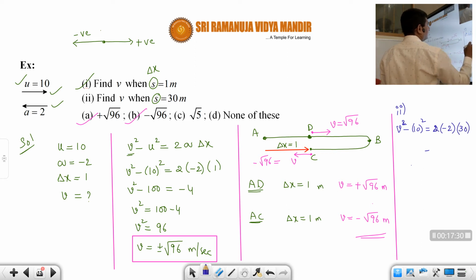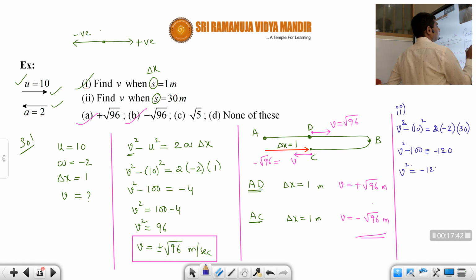Okay. So that is equal to minus 4 into 30, minus 120, and this side is v square minus 100. Okay. So v square is equal to minus 120 plus 100, students. That is equal to minus 20. V square is minus 20, students. That means v is equal to under root minus 20.